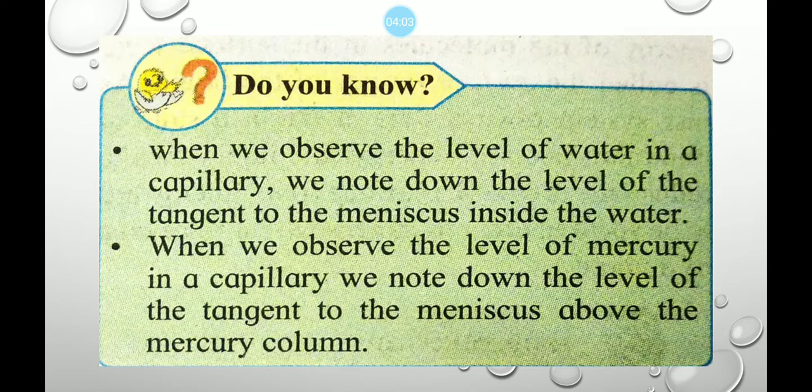When we observe the level of water in a capillary, we note the level of the tangent to the meniscus inside the water. When we observe the level of mercury in a capillary, we note the level of the tangent to the meniscus above the mercury column.